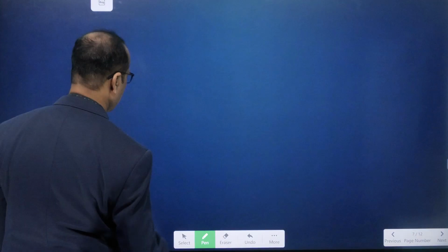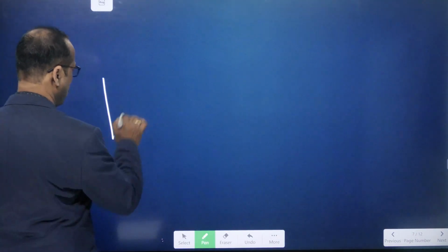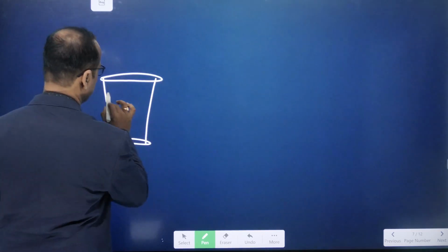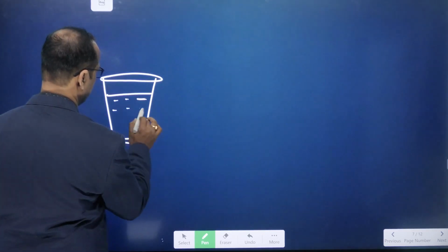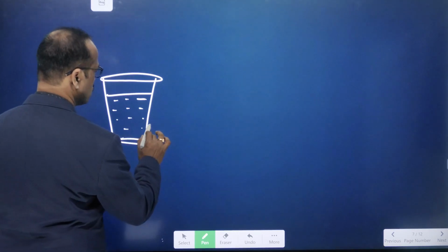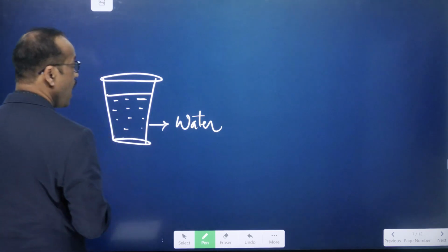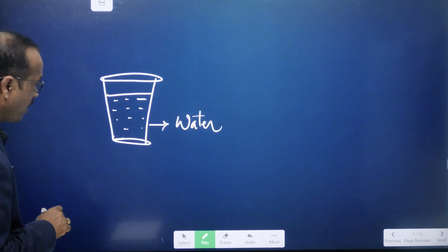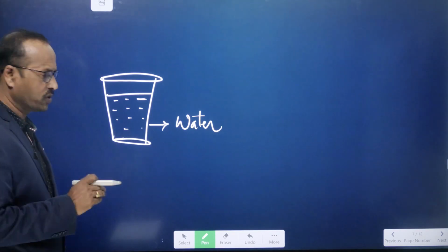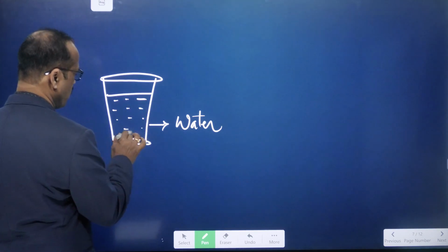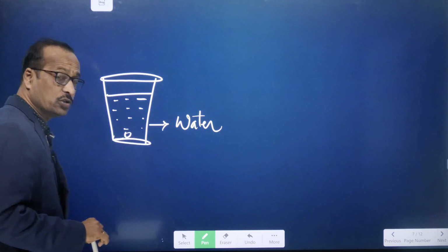So for example, I am taking one tumbler. In this tumbler, I am taking water. Right, this is water. Now in this, I'm adding a little amount of salt, and then I stir it. So what happens? It completely dissolves. You stir it, and it completely dissolves.